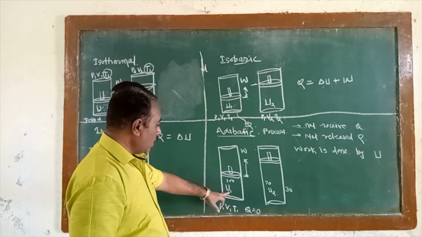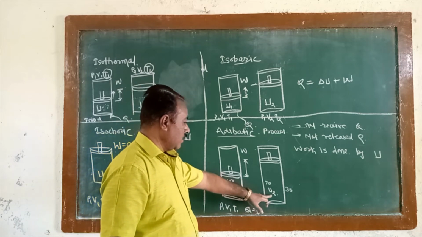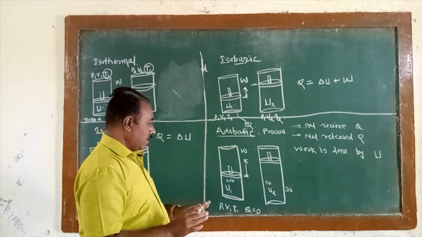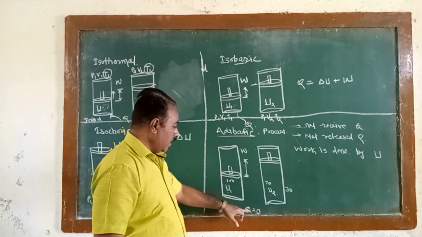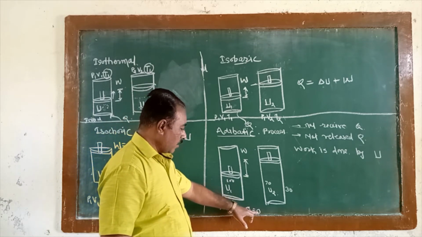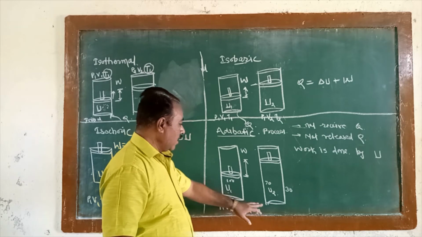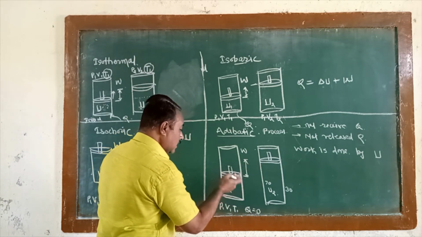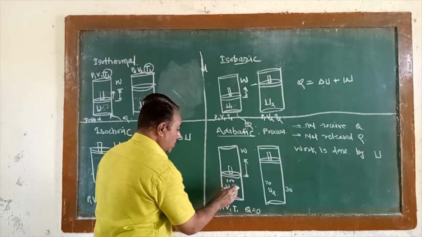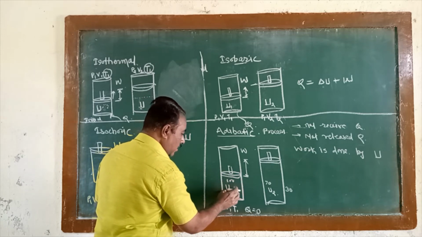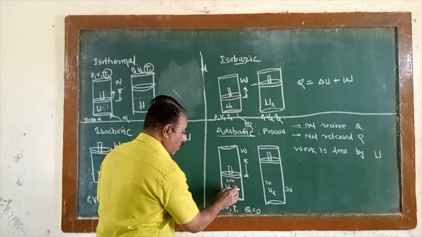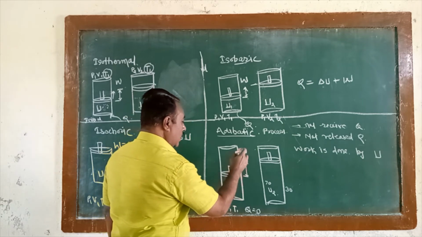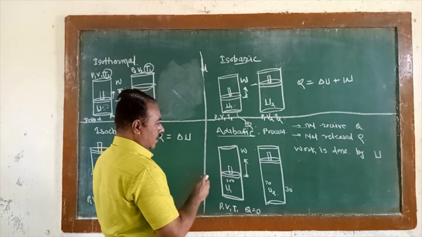It means the value of U1 is 100, and the value of U2 is 70. We have to focus on the fact that the amount of heat energy absorbed is 0, but work is done. That work is done with the help of its internal energy. Whatever energy was present in stored form is being utilized to do the work.